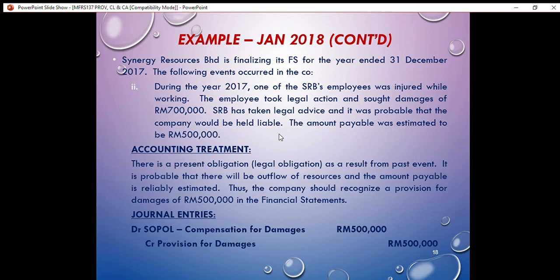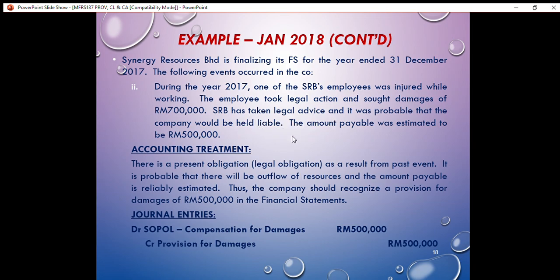In order to determine whether there is a probable outflow of resources or not, usually a company will seek advice from a lawyer to determine whether it is probable that the company will be held liable for the lawsuit.